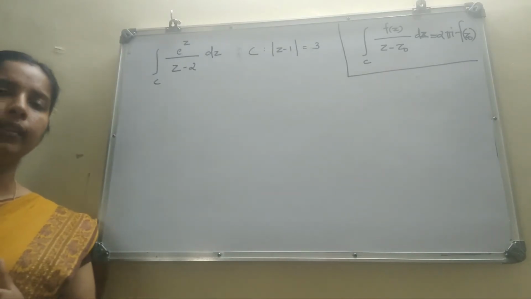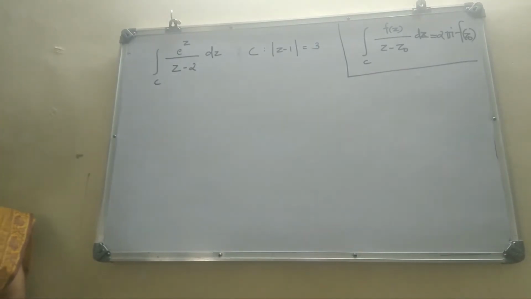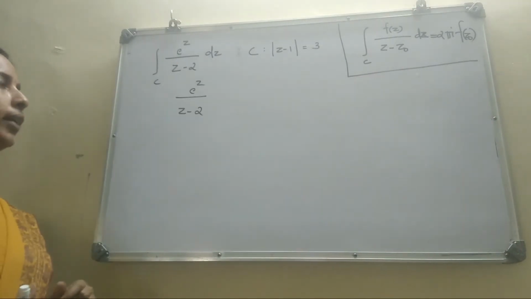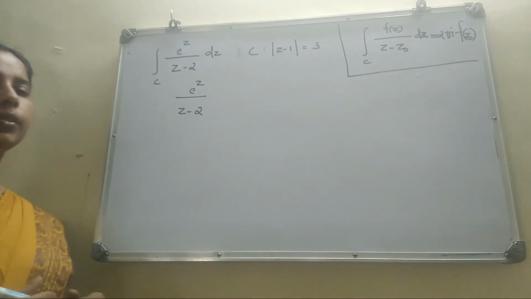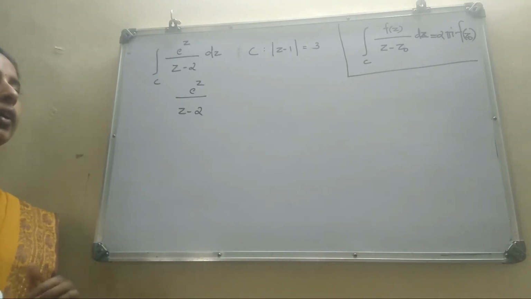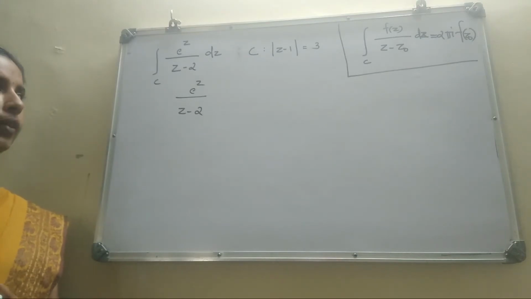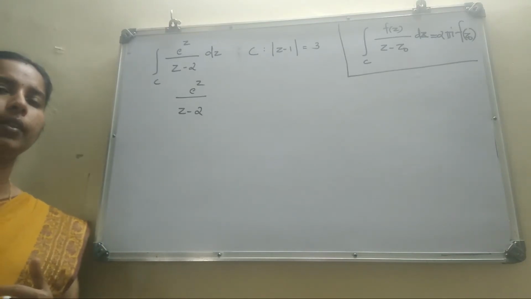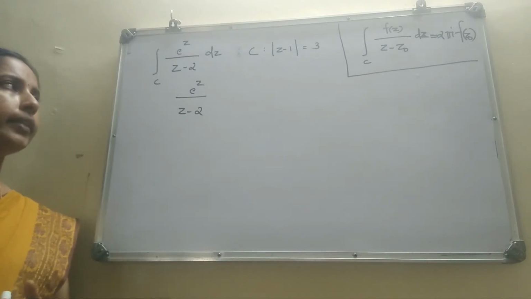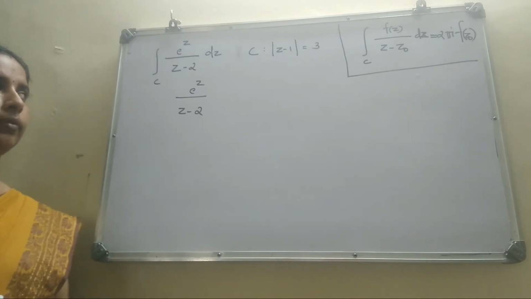First you notice the circle. It is a circle with the center 1 and radius 3. Consider the given function e raised to z by z minus 2. Clearly 2 is a singular point of the given function. You check whether it is inside or outside of the given circle. Clearly it lies inside of C.